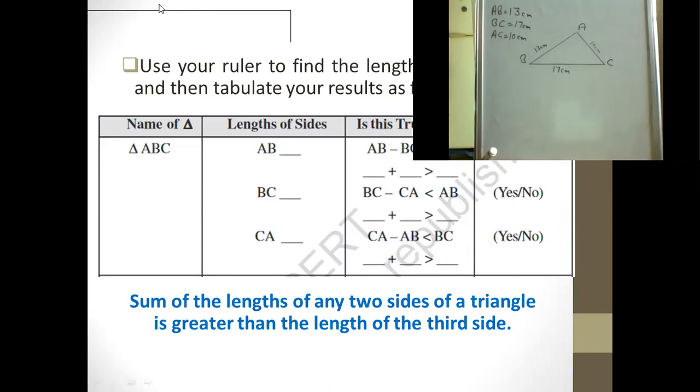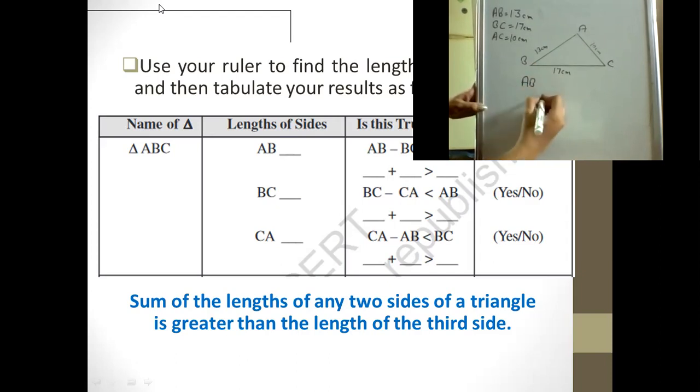Let me please share the screen here so that you can also see the tabular form they have asked for. Now, in the third column, they are asking you to check whether CA is greater than AB minus BC. You have to check that. Let us put the values. AB is 13 minus BC is 17.